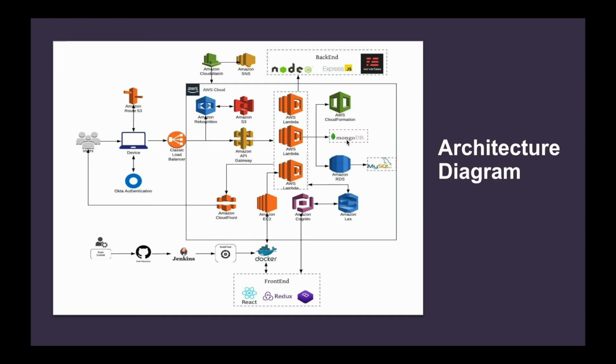To achieve polyglot persistence, we are storing authentication data in AWS RDS, which is MySQL, booking data in MongoDB, and documents in the S3 bucket. To help users with information, we have added a chatbot and configured it with Amazon Lex and Cognito. We are monitoring everything with AWS CloudWatch, and alert notifications are sent using AWS SNS. For continuous development and deployment, we are using a GitHub, Jenkins, and Docker combination.